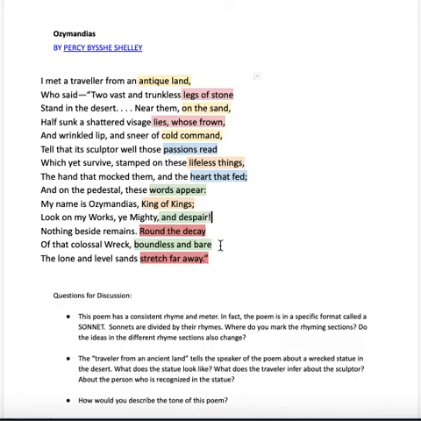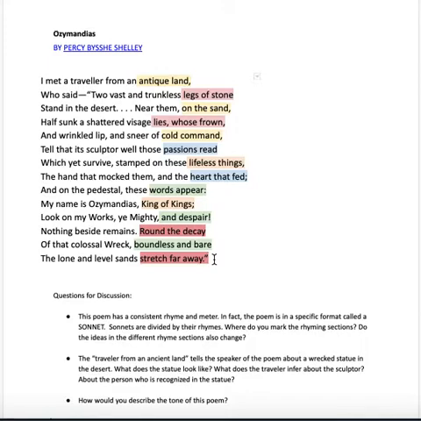And look at the final part of that set of rhymes. Boundless and bare. This is what is left of this thing. And then, round the decay, the lone and level sands stretch far away. So the desert goes on forever, and the statue is done for. I love the way Shelley works out this massive ironic statement in this poem, and he does it with such an inventive and interesting rhyme scheme.